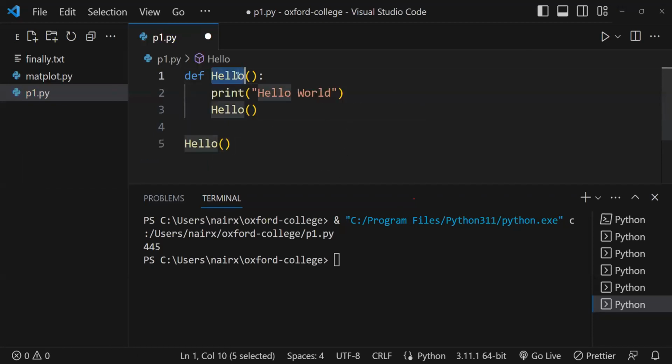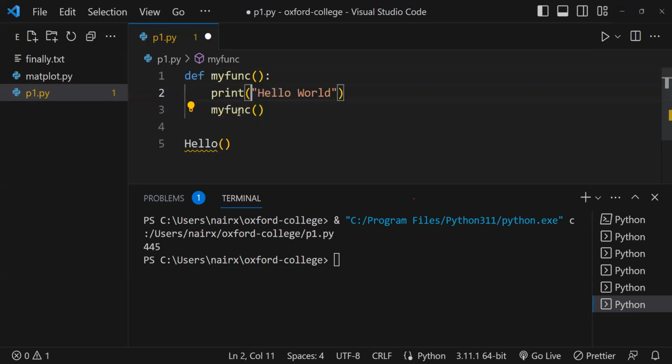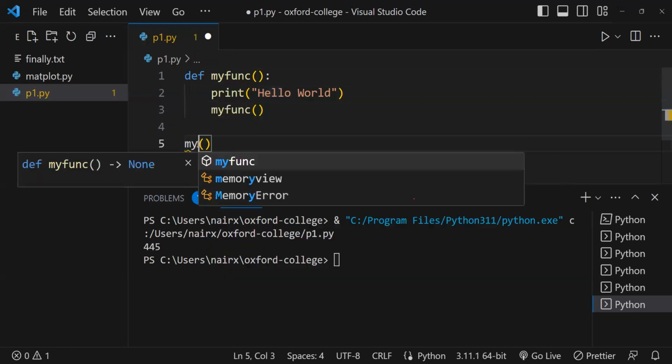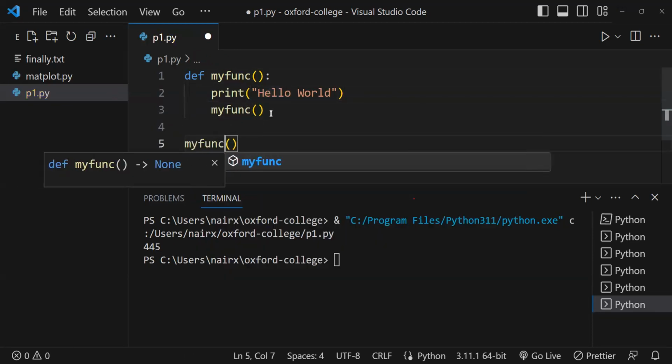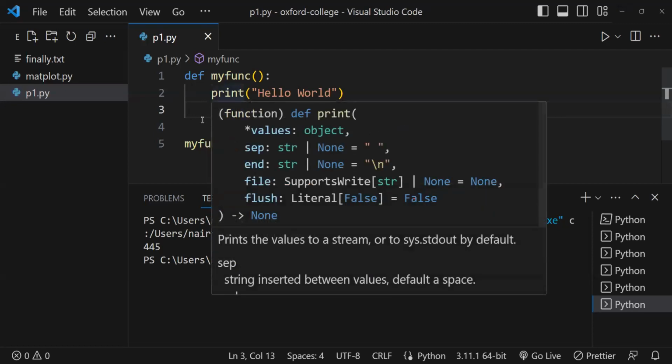So let me make it more meaningful. My function. What will happen is, there is a function called my function. It has 2 lines. It will print hello world, and then again it will call my function, which is the same function. This is called recursion.